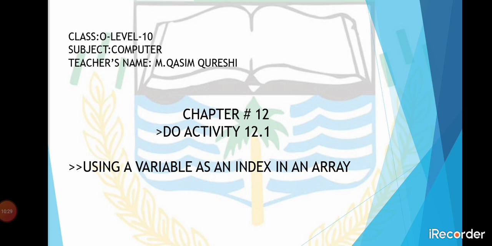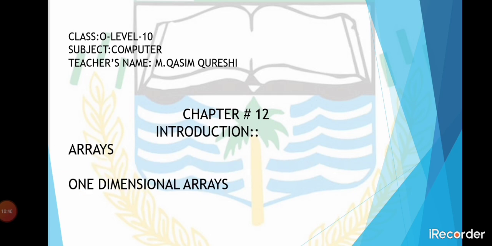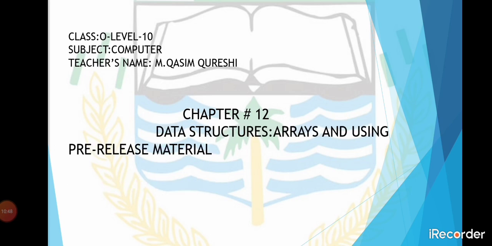And also, open your book at page number 165. This is explained in your book. So do activity 12.1. Array is a basic concept of the computer, one-dimensional array, introduction, very important. And also do the pre-release material which will come, and then we will discuss it with you. I think you understand. If you have any query, then discuss with me on the next day. Thanks.